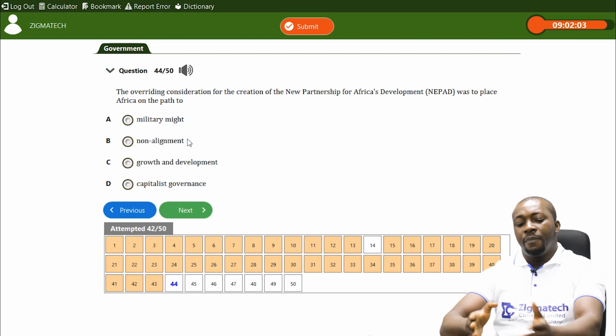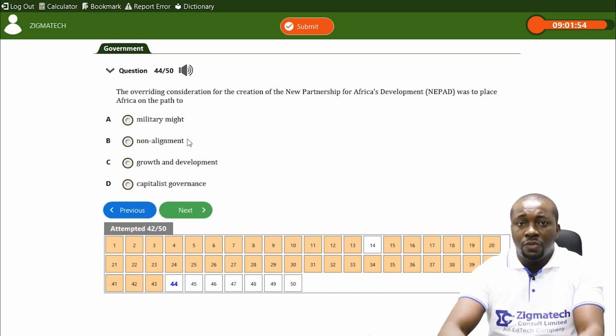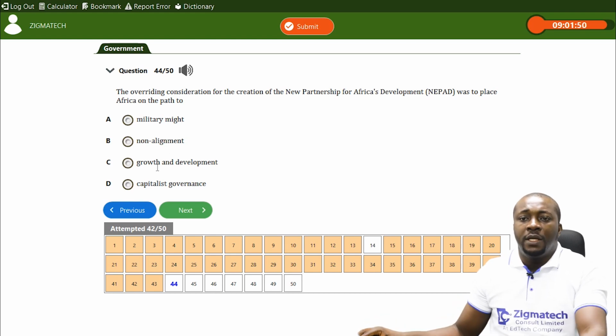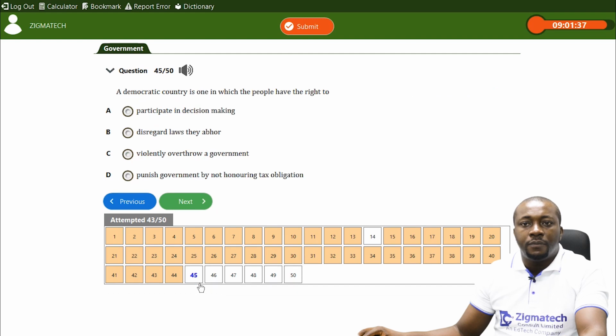That is to make a country neutral in its foreign policy, neutral before the world powers that polarize themselves into two blocks. It's not non-alignment. It's not capitalist governance. Rather, it is to place Africa on the path of sustainable growth and development in order to conquer poverty in Africa.